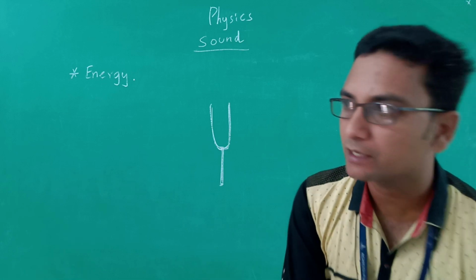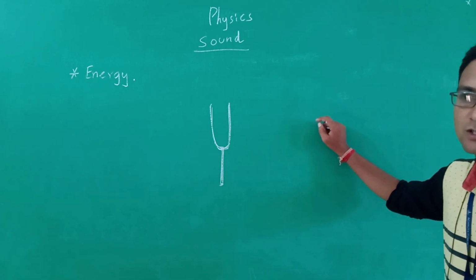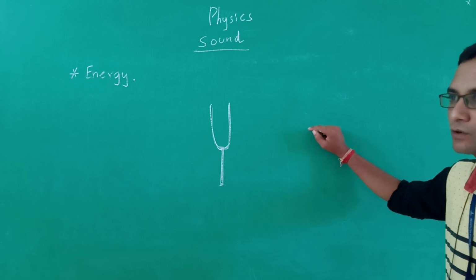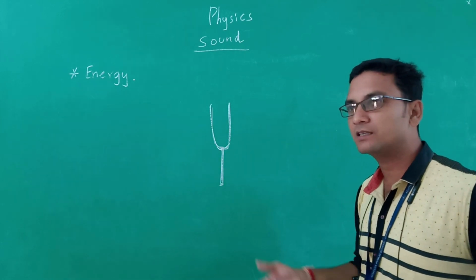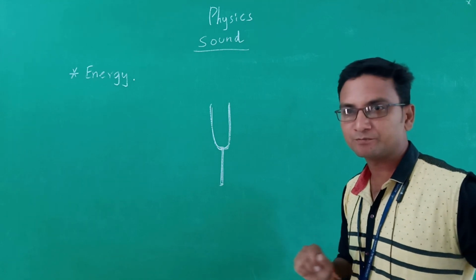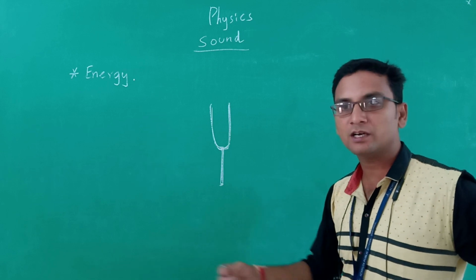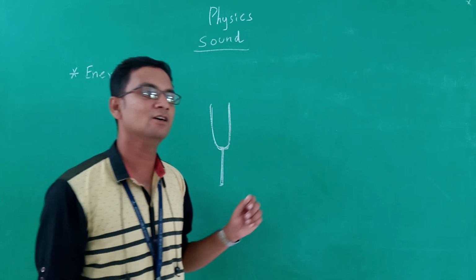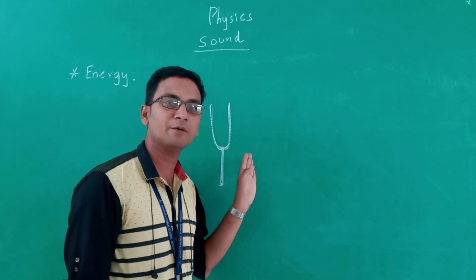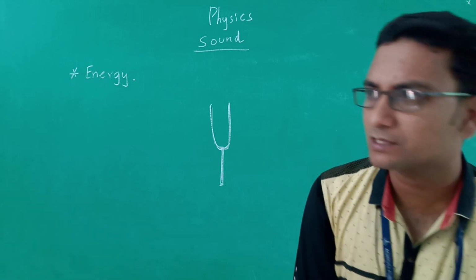When we bring a ball closer to the tuning fork, it starts to move away from the tuning fork because of the vibration of the tuning fork. When the vibrating tuning fork is kept near a glass of water, the glass of water starts to vibrate because of the transfer of energy from the tuning fork to the water. When we dip the tuning fork inside the water, we can clearly see the movement of water because of the vibrating tuning fork. So, what is causing the water to vibrate?